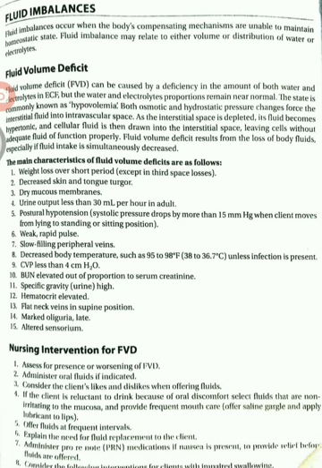In fluid volume deficit, it is caused by a deficiency in both the amount of water and electrolytes in extracellular fluid. This fluid volume deficit is mainly caused by the deficiency in the amount of water in the body and electrolytes. Electrolytes present in water: sodium, potassium, chloride, magnesium.